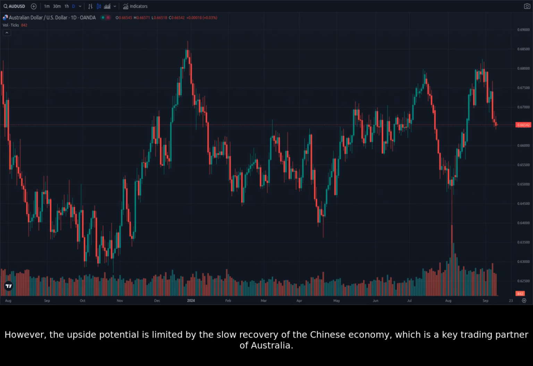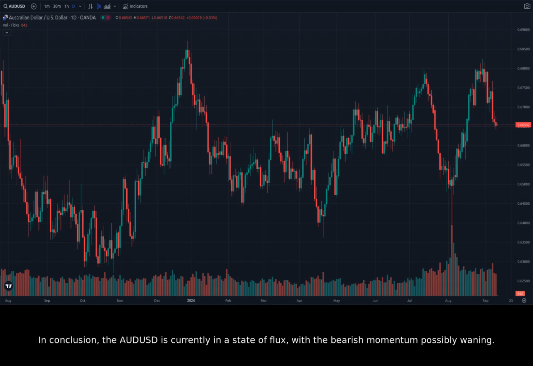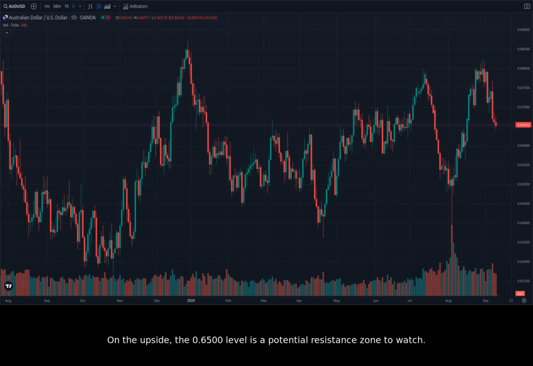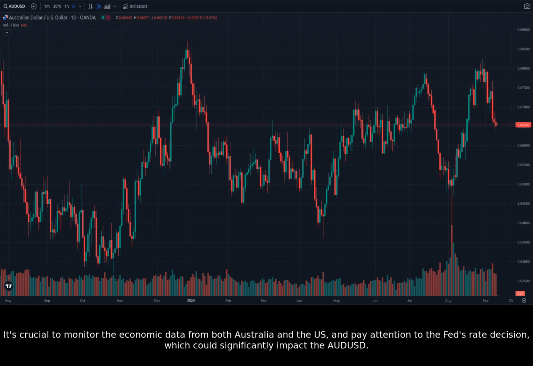In conclusion, the AUDUSD is currently in a state of flux, with the bearish momentum possibly waning. The recent news and economic data have painted a mixed picture for the Aussie dollar, but there are signs of a potential rebound. The 0.6400 level on the daily chart remains a critical support zone, with the 0.6300 level serving as the next key support. On the upside, the 0.6500 level is a potential resistance zone to watch. It's crucial to monitor the economic data from both Australia and the US and pay attention to the Fed's rate decision, which could significantly impact the AUDUSD.